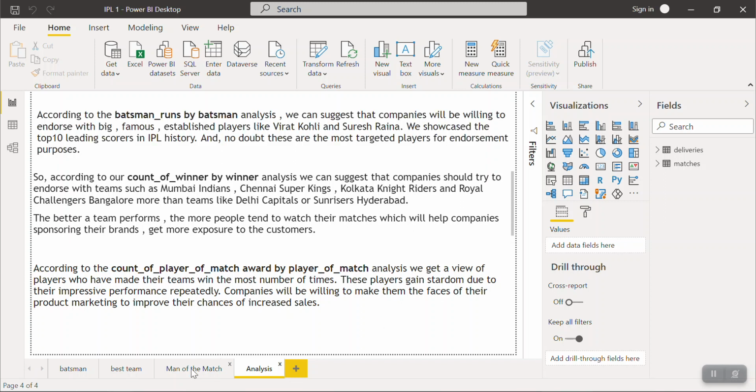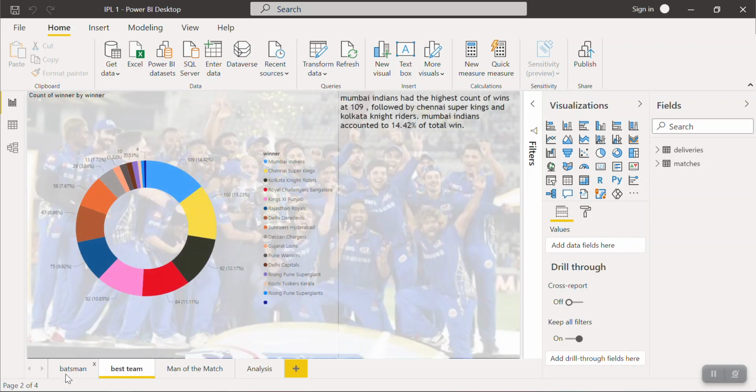So with this, we come to the end of task 5, exploratory data analysis